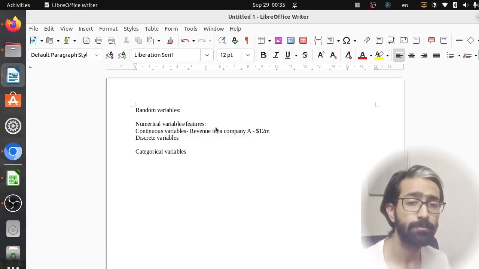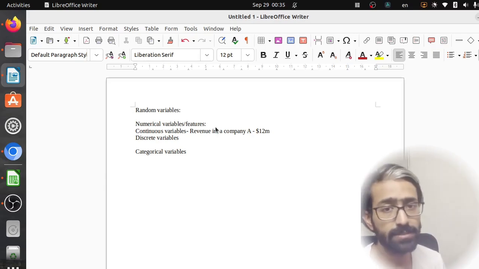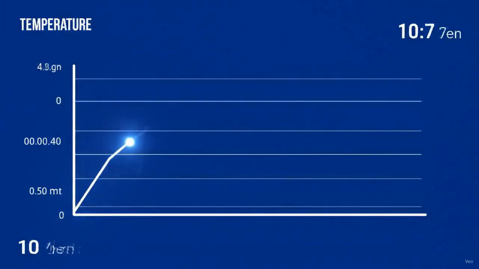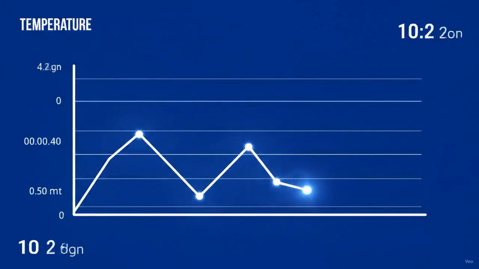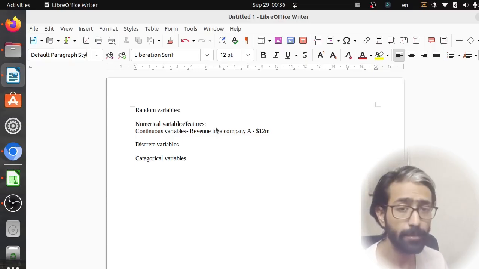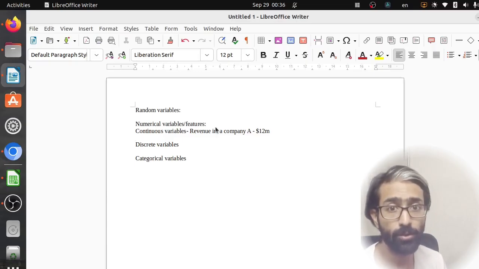Now, one main thing about continuous variables is it's a major feature. Continuous variables can be anything over a particular range. It can take infinite values. Why infinite values? Let's say there is a range of 12 million to 13 million dollars for revenue for a particular company. Now this can be divided into numbers like floats.